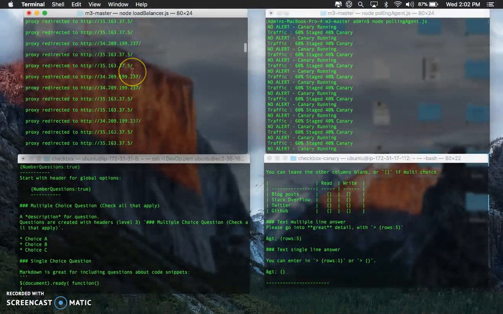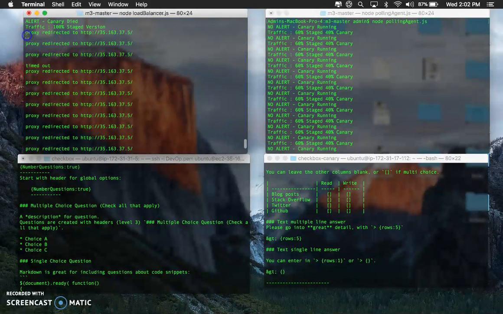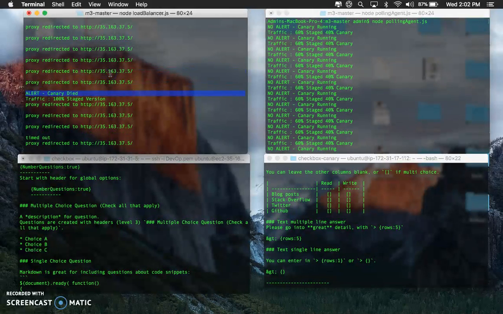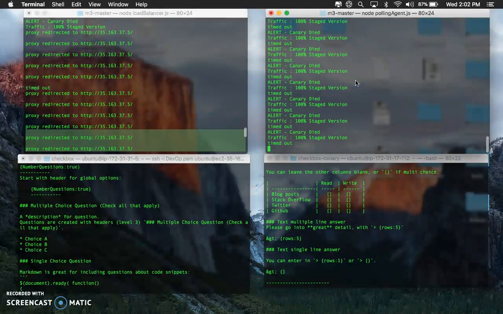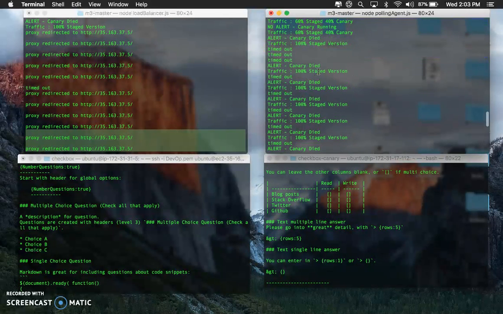And let's take a look at the polling agent. Now, as you can see, ever since we turned it down, all the requests right here have been redirected to the stable build. And we have an alert that says the Canary build has been taken off service, and everything is being redirected to the stable build. If we take a look at the polling agent, the entire traffic is heading to the stable version. Earlier it showed that 60% was heading to the stable version, while 40% was heading to the Canary.